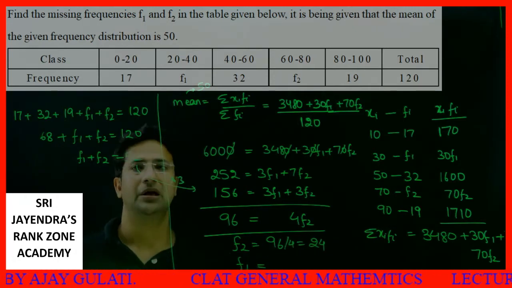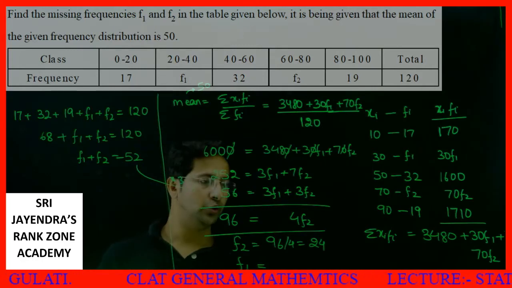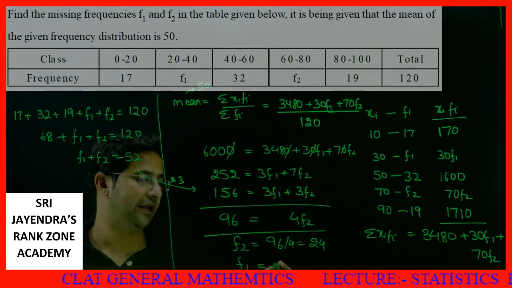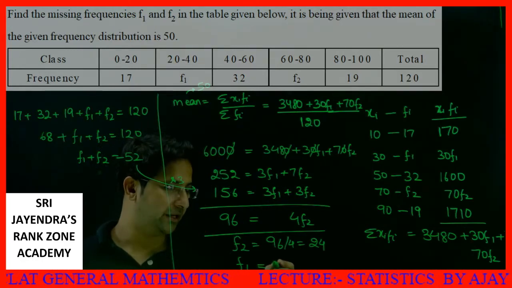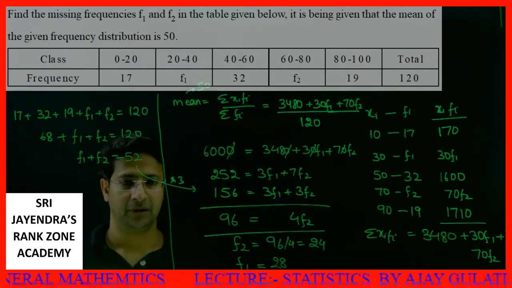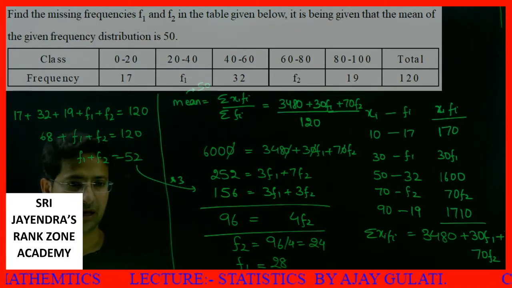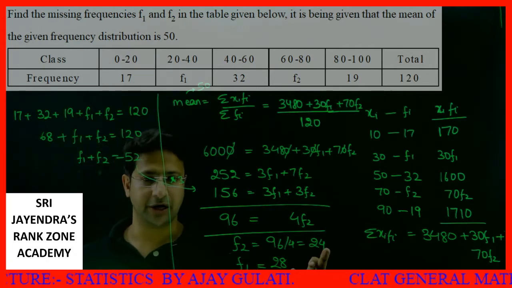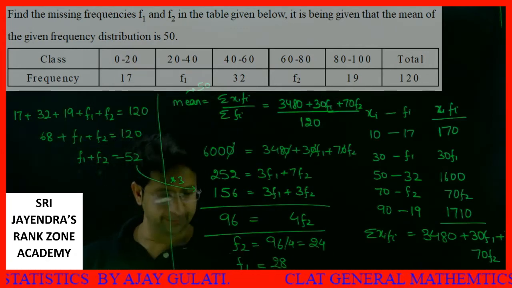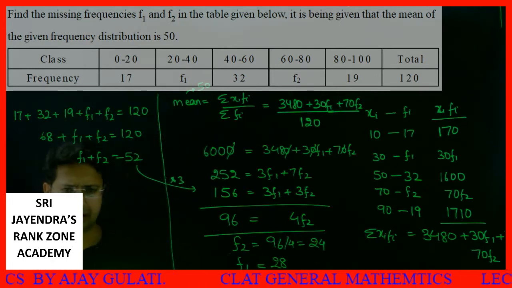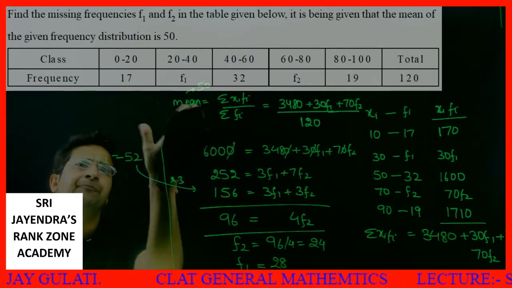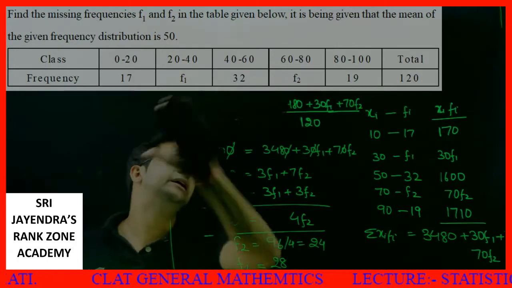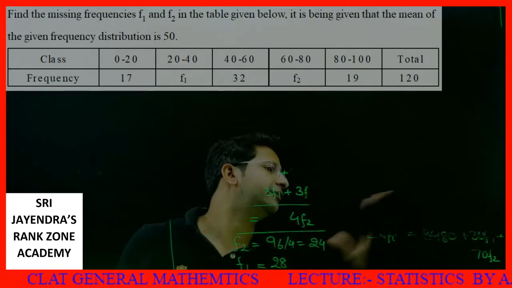f1 plus f2 were 52. This is 24, so that will be 28. Clear, my dear students? Okay. So we have got both values, students. F2 is 24, F1 is 28. I think you must have understood it. I have solved it very patiently at a very reasonable speed, and I'm sure all of you must have got it cleared in one go only.